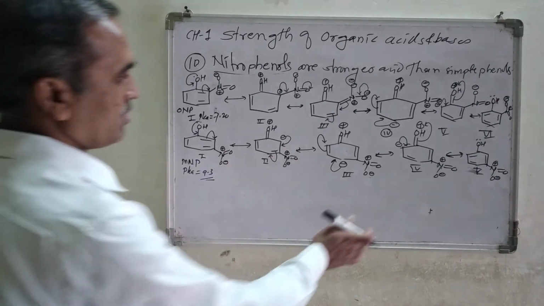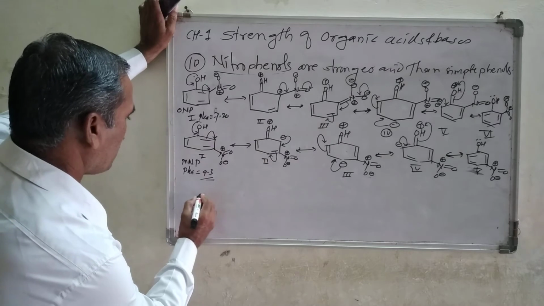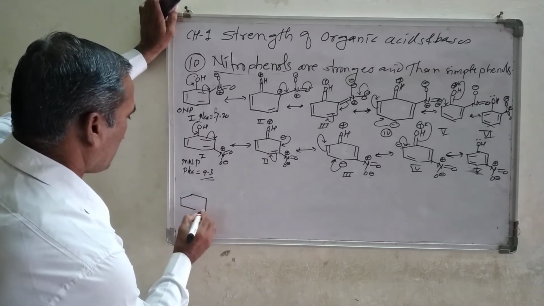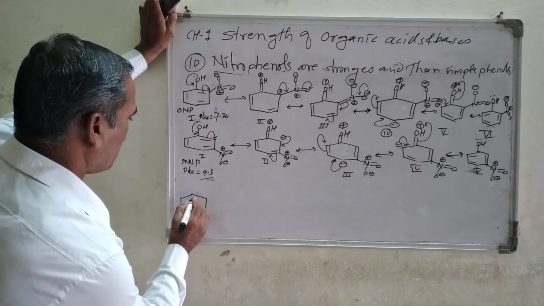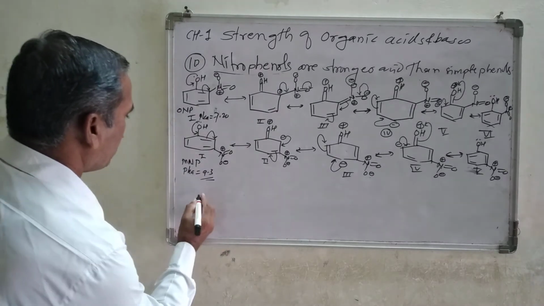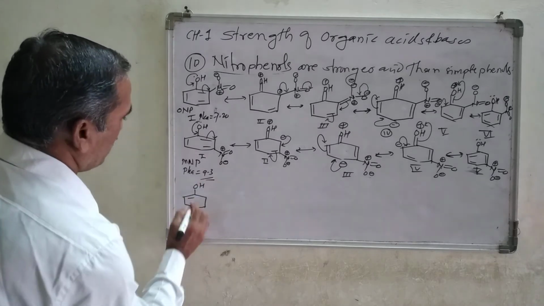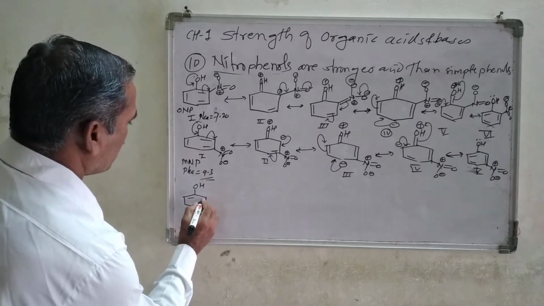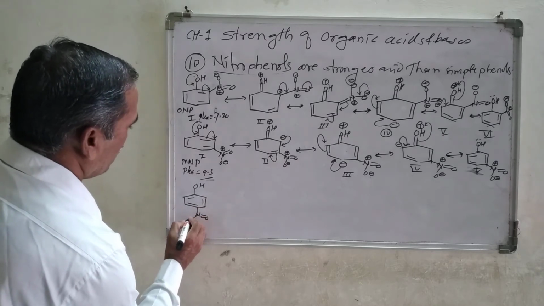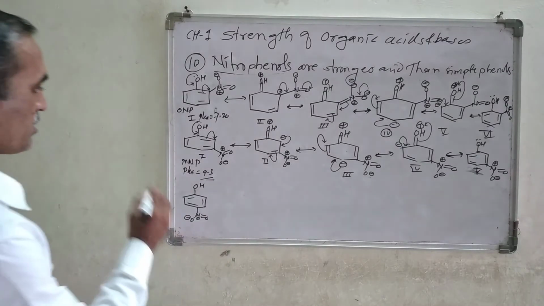Now let's see the next structure, that is the final structure, which is ortho-nitrophenol. Suppose I put the double bond here on the left-hand side. Here OH, then double bond and this double bond, and the nitro group N double bond O, negative charge and positive charge on the nitrogen atom.